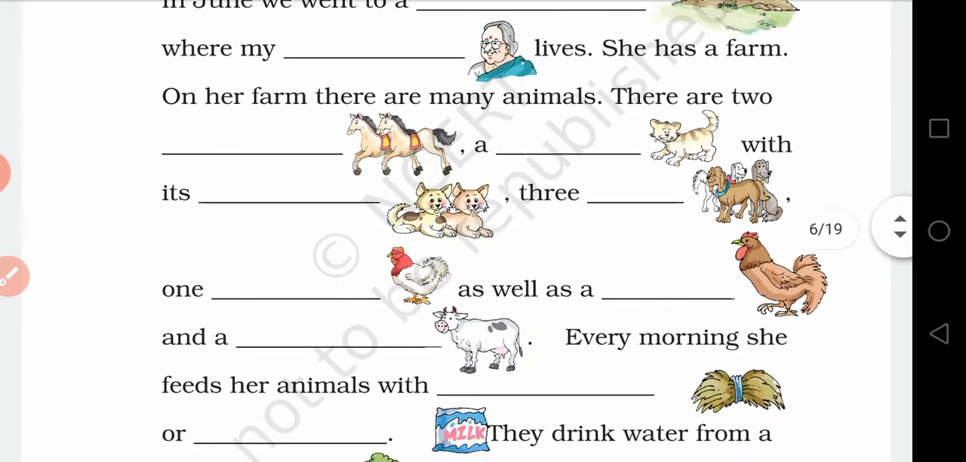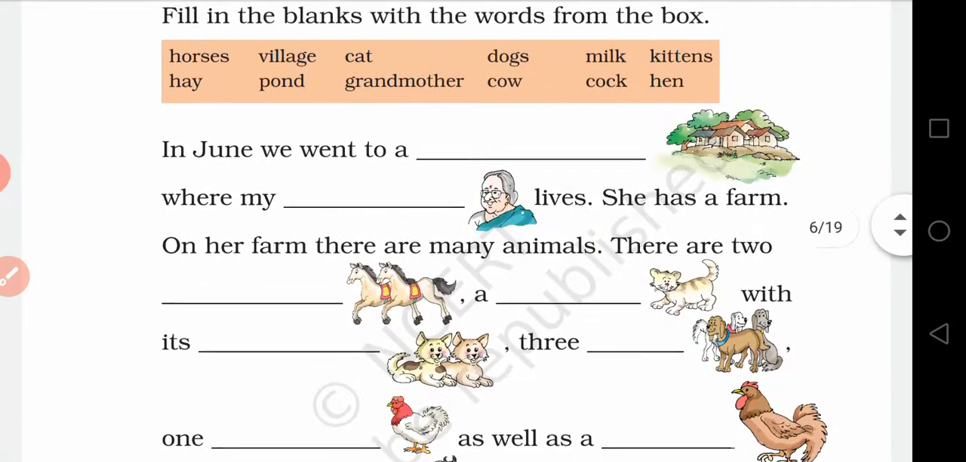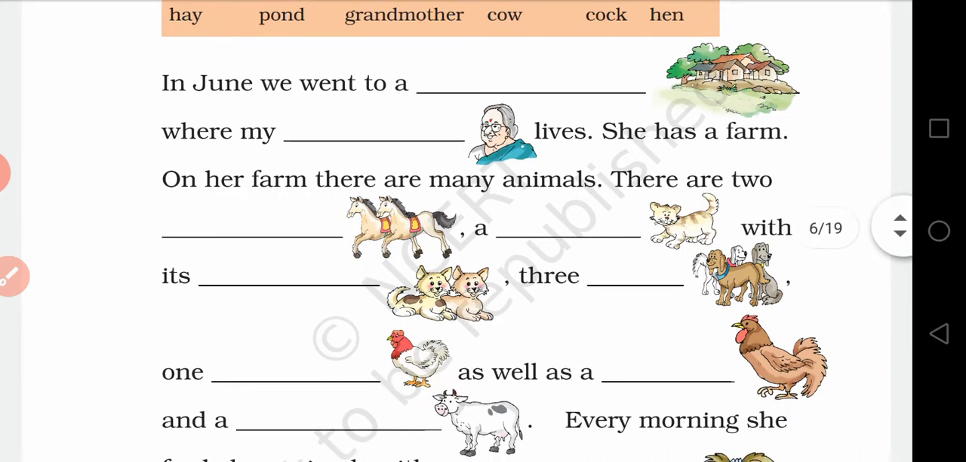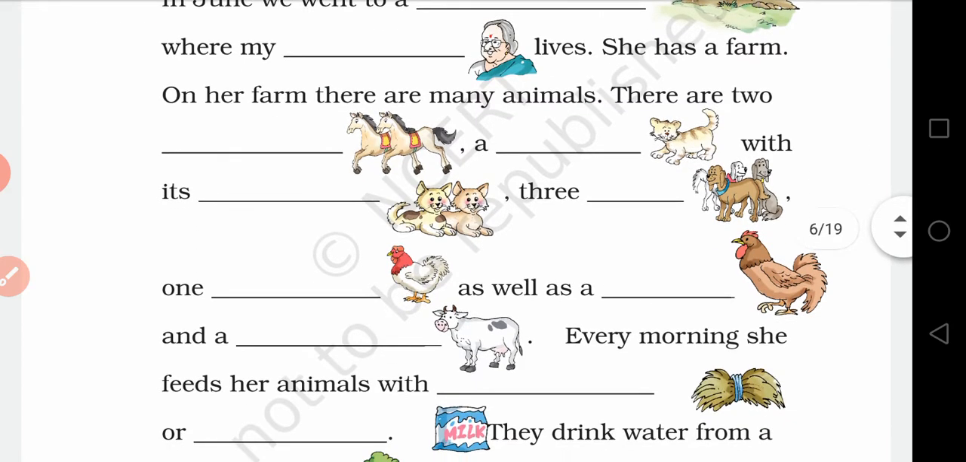two, what will it be, what is this, horses. There are 2 horses. A cat with its kittens, 3 dogs, 1 hen as well as one cock, and a cow.